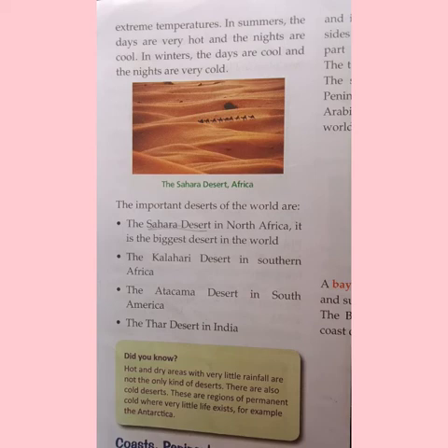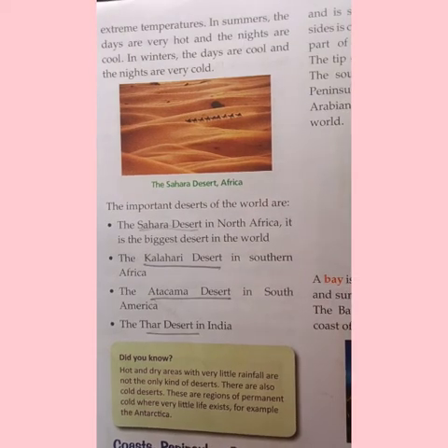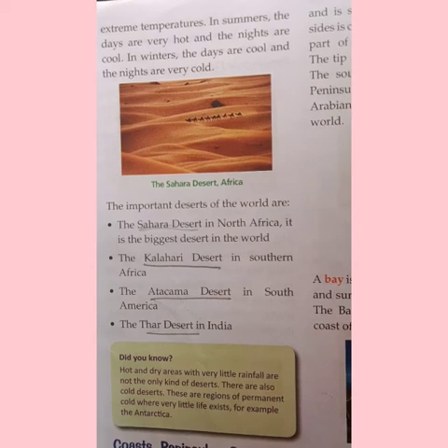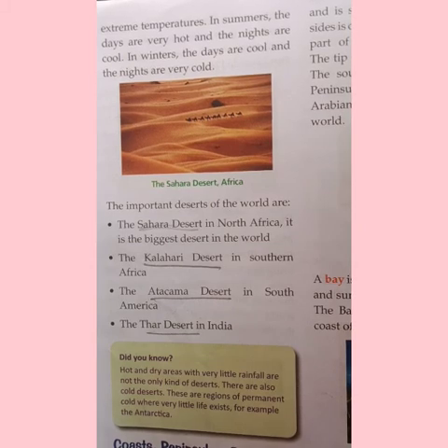Here are a few important deserts of the world. Let us see which they are. The Sahara Desert in North Africa is the biggest desert in the world.